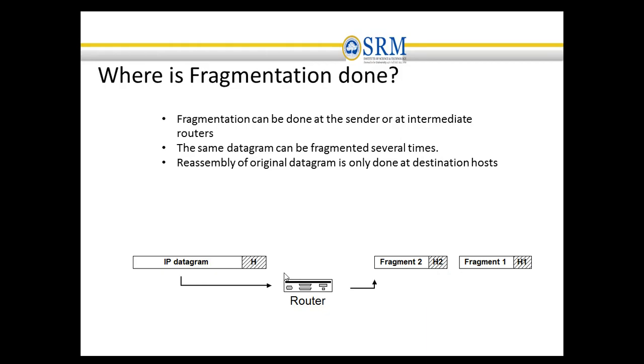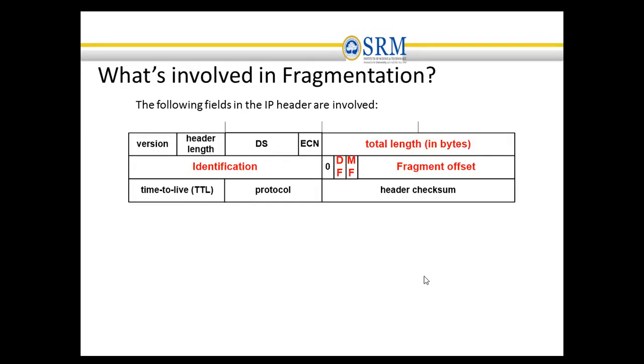Fragmentation is done at the sender, or it can be done at an intermediate point by a router. The same datagram can be fragmented several times. The reassembly of the original datagram is done at the destination host. In this diagram, an IP datagram is fragmented into multiple fragments like fragment 1 and fragment 2. The fields related to fragmentation are identification, the flag field with don't fragment and more fragment, then fragmentation offset, and then total length.